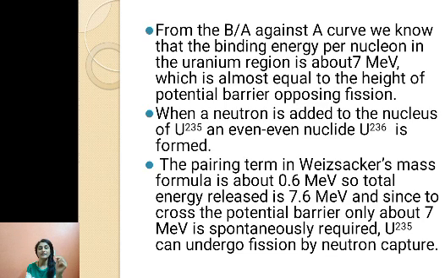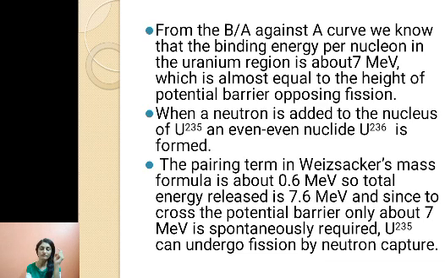The pairing energy term, that is why I was asking you to go through Weizsäcker's semi-empirical mass formula. So what is Weizsäcker's semi-empirical mass formula? I will just give an introduction. It calculates binding energy, and it says that binding energy consists of asymmetry energy, volume energy, surface energy, pairing energy, and so on.